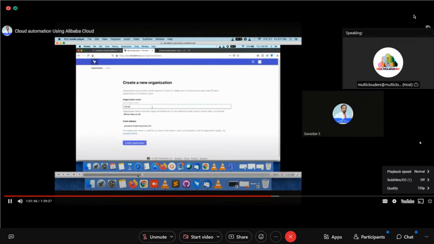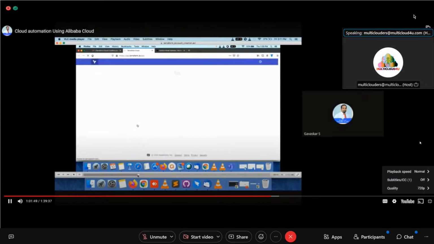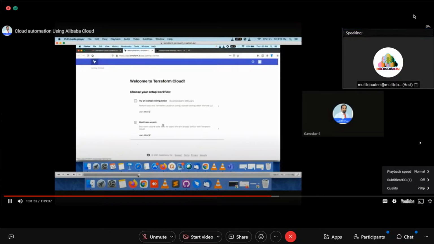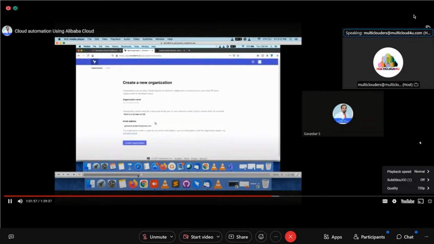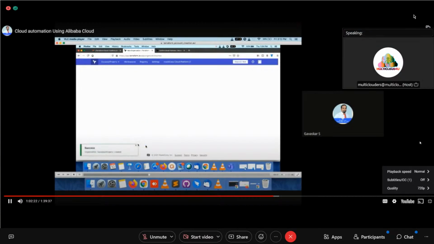Now you see, as I told you already, first you have to create an organization. That's very important. Start from scratch, I am clicking. You have to create an organization name. You can give any name; naming is not a problem. So I have created Gavaskar projects as the organization name. Now create organization. The organization is created. Now you have to create a workspace.